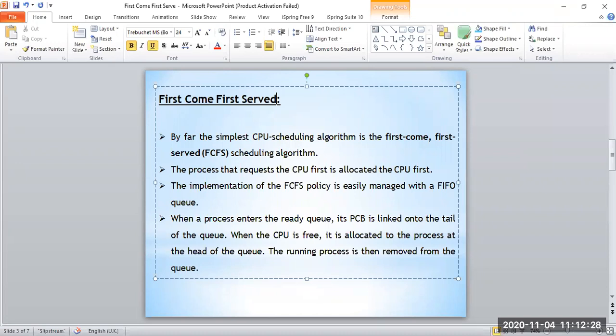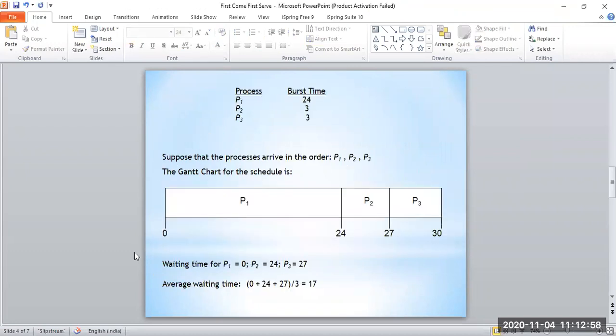After a process is allocated the CPU, it is removed from the ready queue, and the next process comes into the first place. In this way, all the processes which enter the FIFO queue will be processed on a first come first serve basis. I hope you understood this methodology. It is very simple.